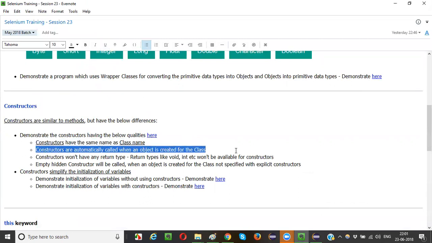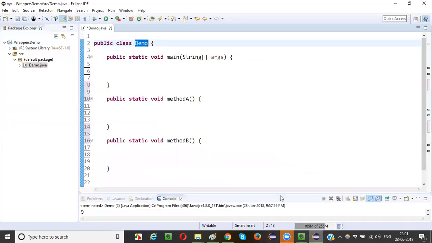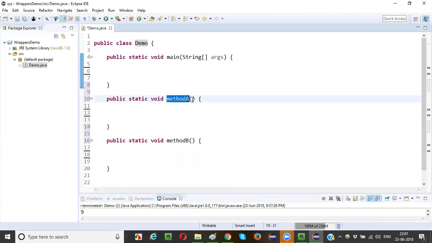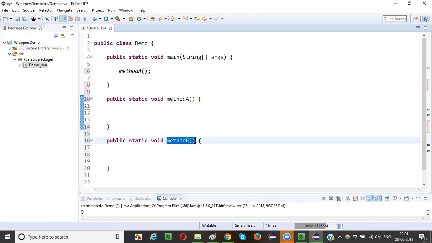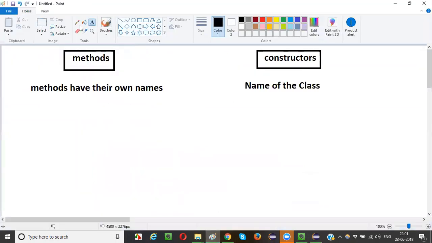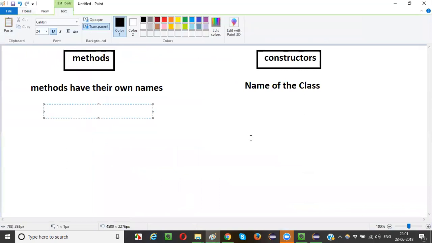Constructors are automatically called when an object is created for the class. If I have to call this method A from the main method, what do I have to do? I need to intentionally, specifically call it. If I have to call method B from method A, I have to intentionally mention it.